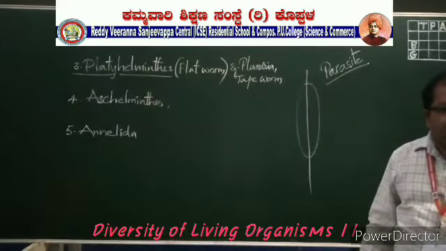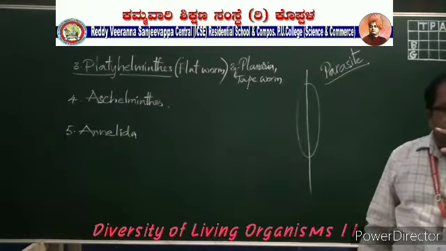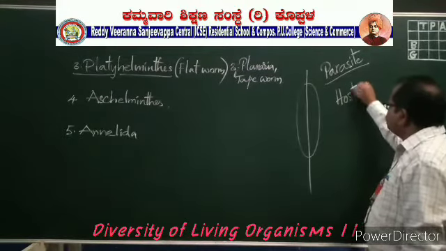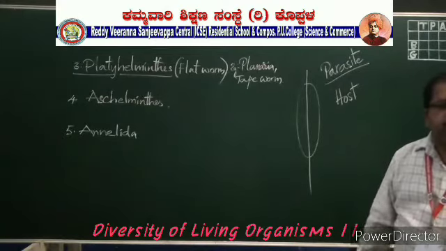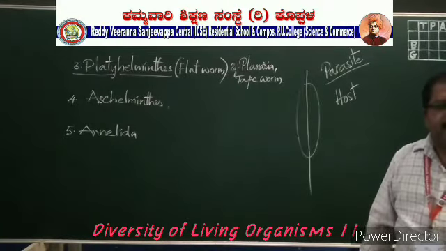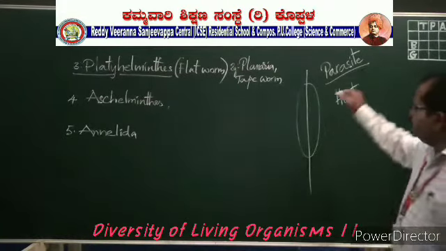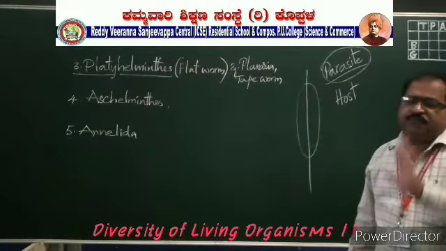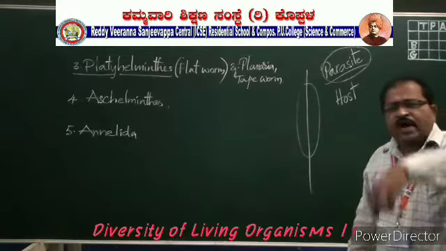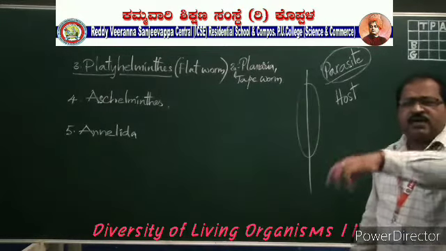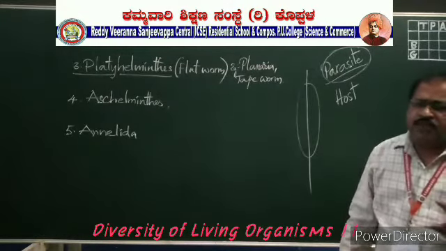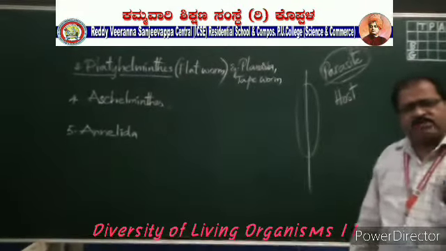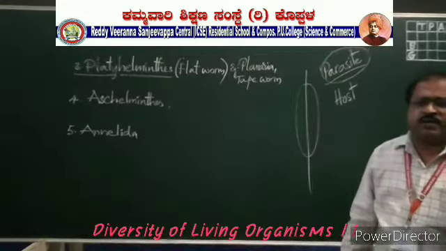And the animal which gives shelter to this parasite is called a host. So a host and parasite relation will be there in this category. That means all these organisms live a parasitic life. They depend on others. They take shelter inside the body of a higher grade animal, as well as the food from that organism.